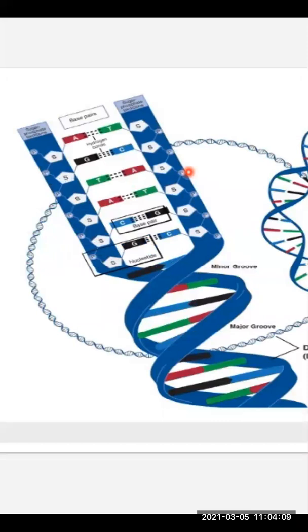P means phosphate, S means sugar. So this double helix is actually made up of phosphates and sugar. As I said, there are four nitrogenous bases: adenine, guanine, cytosine, and thymine. So in the picture, you can say adenine is combining with thymine, and cytosine is combining with guanine. And how is this bonding done? It is done with the help of hydrogen bonds.